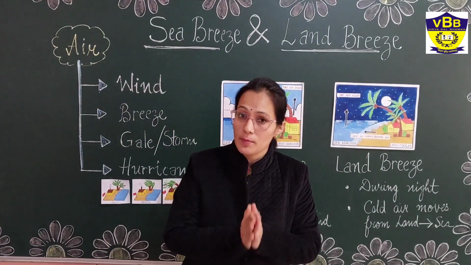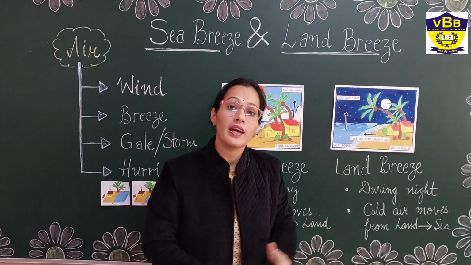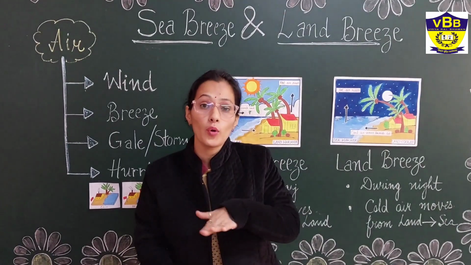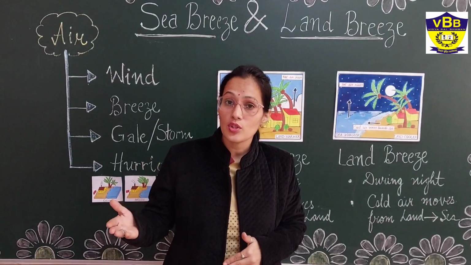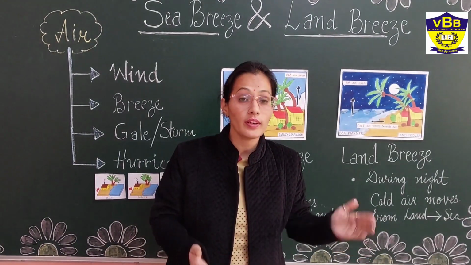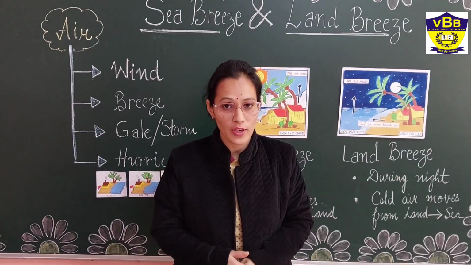Sea breeze always takes place during daytime and land breeze always takes place during night time. So movement of air always takes place from a cooler region to the hotter region. So if the sea is cooler, then movement of air is from sea to land. If land is cooler, then movement of air will be from land to sea. So keep all these points in mind.